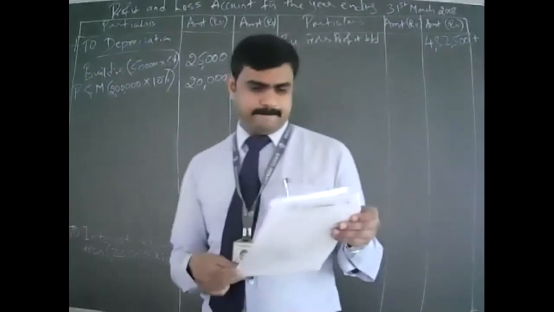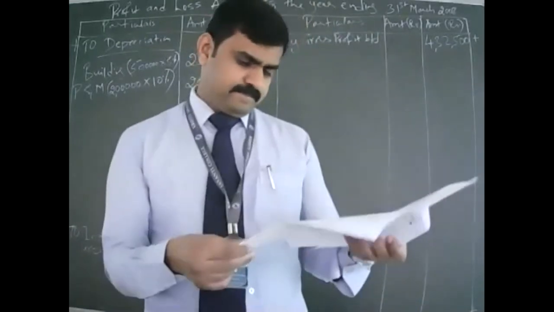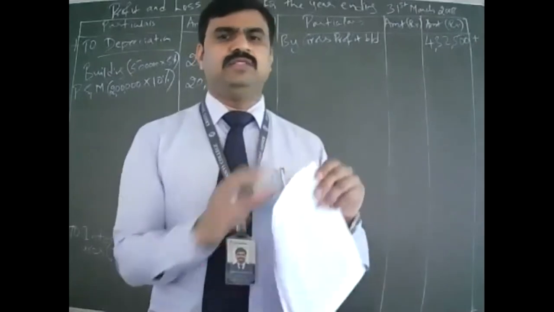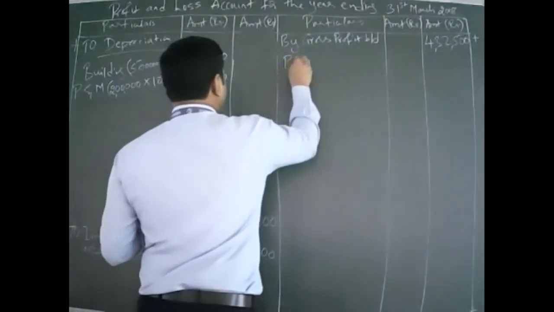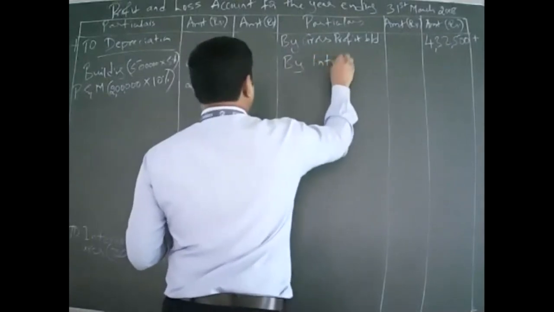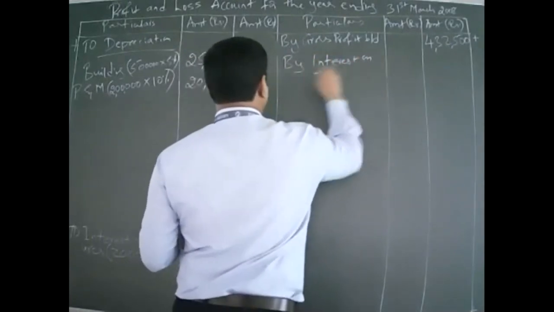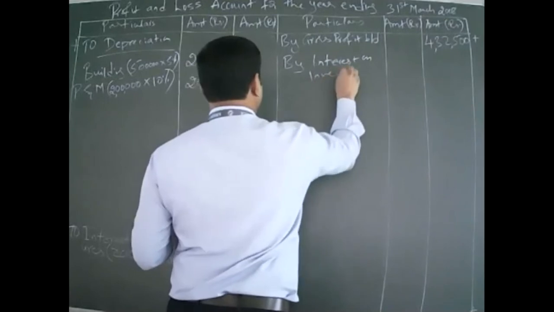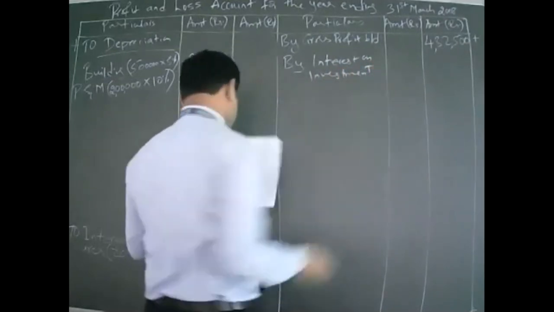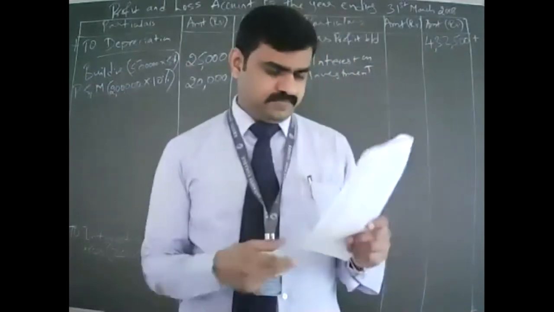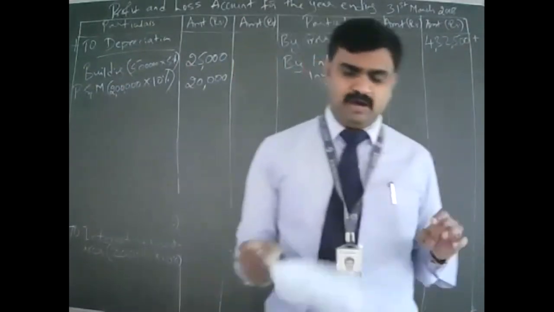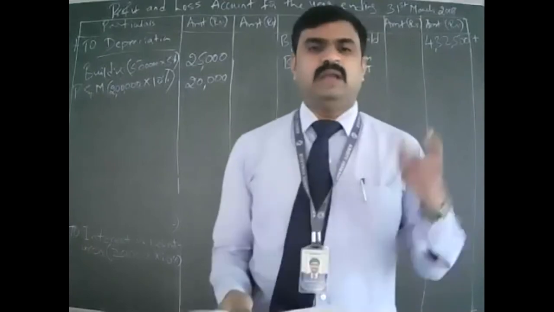Sir, interest on investment. Yes, interest on investment on the credit side. By interest on investment. How much is given? 18,000. But do you think it is correct? Check how much percentage they are giving. 12%.